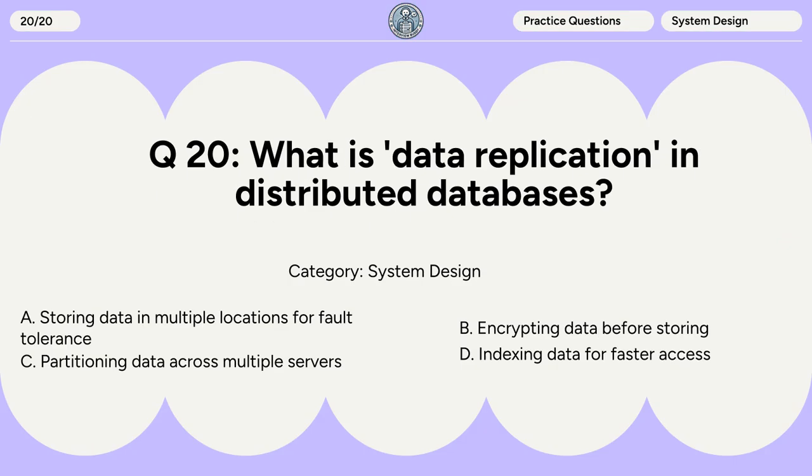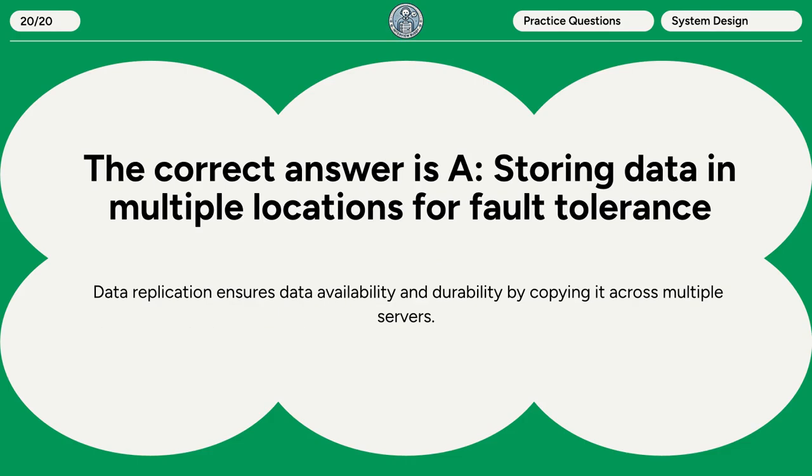Question 20. What is data replication in distributed databases? A. Storing data in multiple locations for fault tolerance. B. Encrypting data before storing. C. Partitioning data across multiple servers. D. Indexing data for faster access. The correct answer is A. Storing data in multiple locations for fault tolerance. Data replication ensures data availability and durability by copying it across multiple servers.